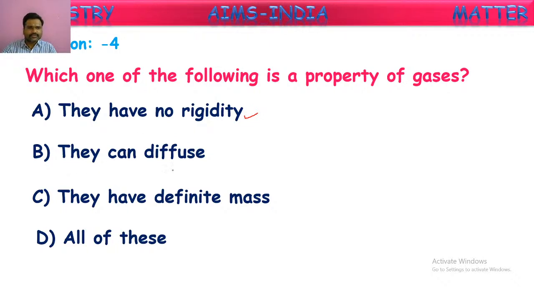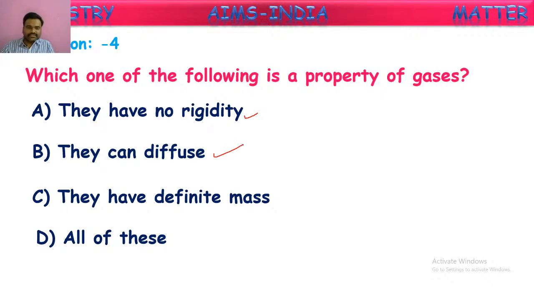Next one given here, they can diffuse. As I told, diffusion means the spreading or intermixing of gases into one another. This property is very prominent in gases. For this also we discussed an example. When you light an agarbatti, or spray some perfume in one corner of the room, the fragrance of the perfume or agarbatti can be immediately sensed by persons who are very far away from it.